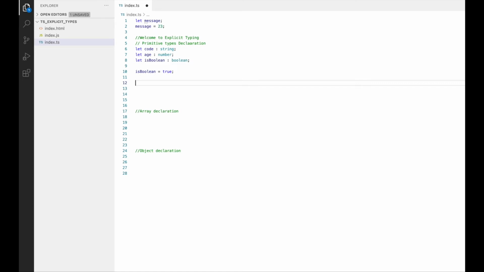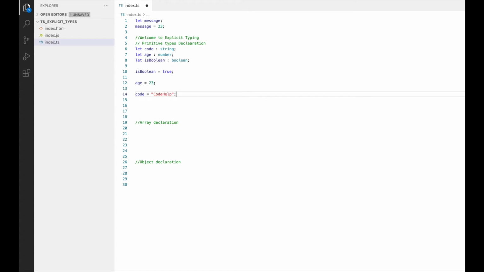Similarly, let's pause the video and try out for age and message whether it allows you to save anything other than number and string respectively. Let me do that quickly. Age equals true, it won't allow. Let me change it to number. Age equals 23 and it works fine. Similarly, code equals 32, which is giving an error as we have declared it to be of type string. Then it must be of string type and not number. Let's change it to a string.